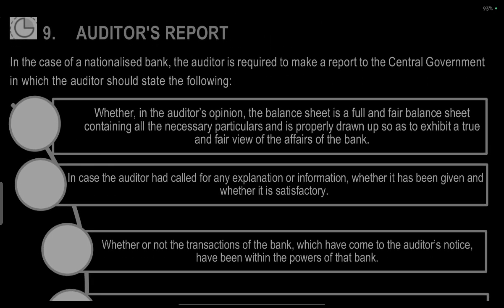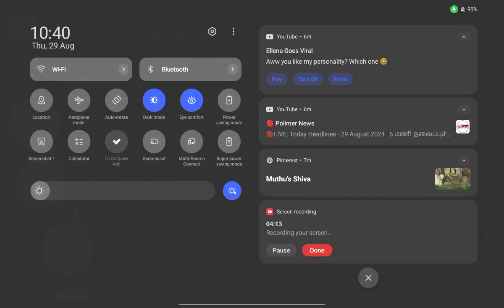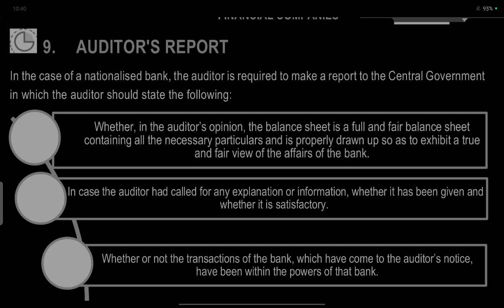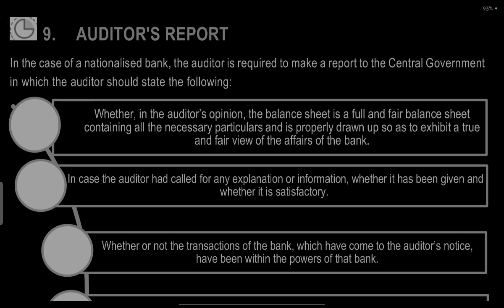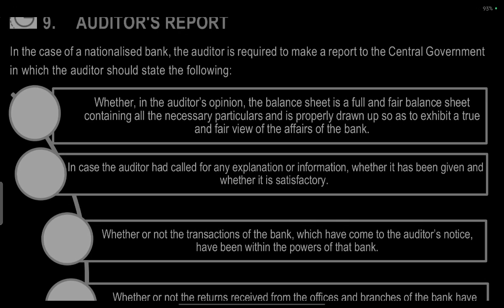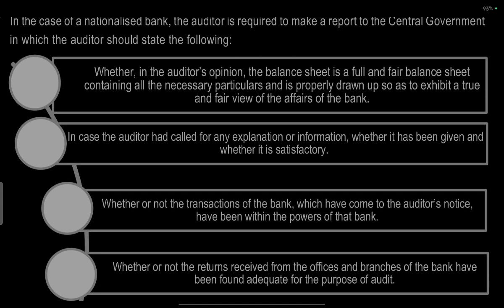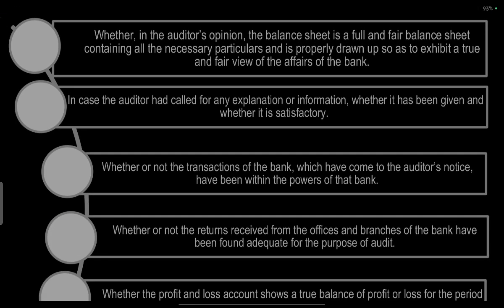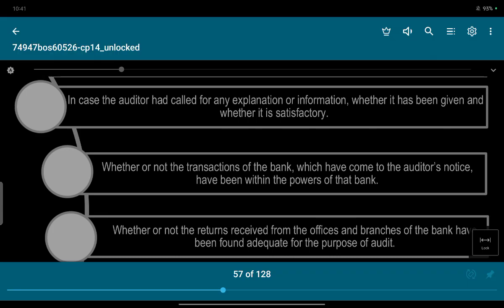Auditor's report. In the case of a nationalized bank, auditors are required to make a report to the central government. In it the auditor should state the following: whether in the auditor's opinion the balance sheet is a full and fair balance sheet containing all the necessary particulars and properly drawn up, so that it exhibits a true and fair view of the affairs of the bank. The balance sheet shows a true and fair view.